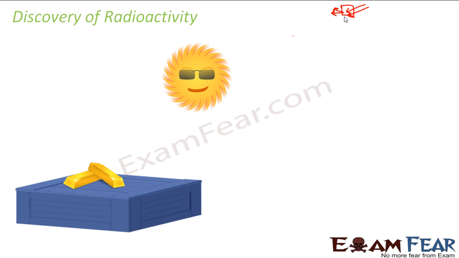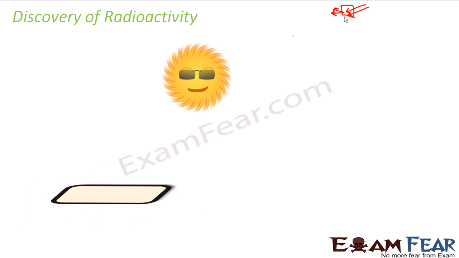So now what will happen? When light will fall on this object, if the object is fluorescent, it will give out some light again. Then he took out the photographic plate which was placed inside the box and developed it, and he saw that the plate was normal. There was no image or no mark seen on the photographic plate.